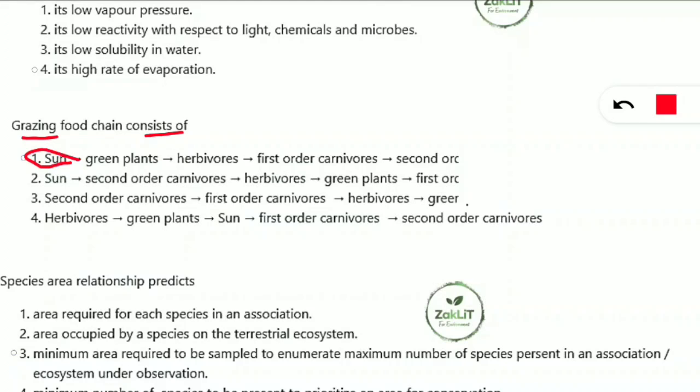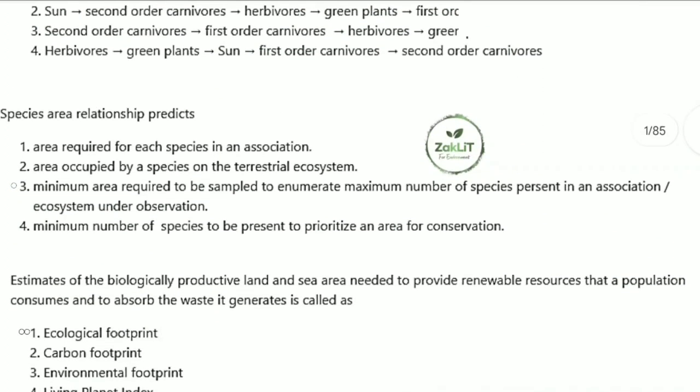Yes, option 1 will also be correct, and you can also get confused by the second option. But here, the sun, what will it be giving? It will be giving the photons, the light energy, to the green plants. So it is not to the second order carnivore. First it will give the energy to the green plants, the autotrophs. The autotrophs will prepare the food and it will be consumed by the herbivores, then first order carnivore, then second order carnivore. So here option 1 will be correct. Grazing food chain starts from sun and it will move on gradually from green plants, herbivores, first order carnivores and second order carnivores. Let's move on to the next question.